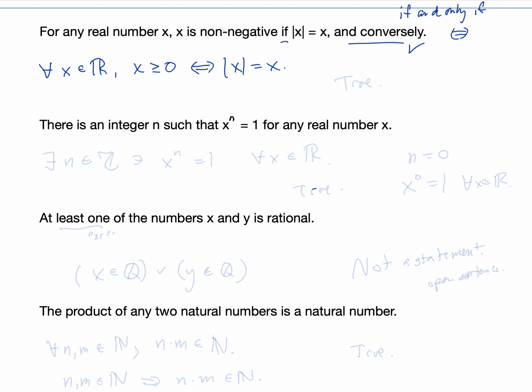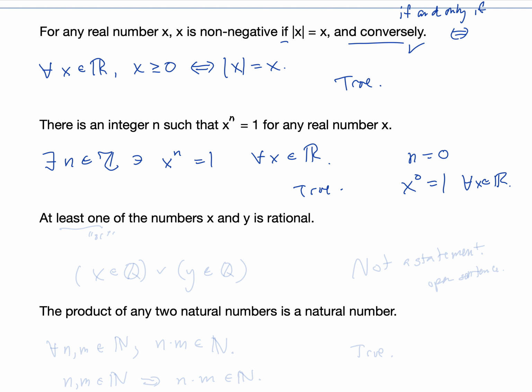Next, there is an integer n such that x to the n is equal to 1 for any real number x. There exists an n in the integers such that x to the n equals 1 for all x in the real numbers. Is that true? Yes, n equals 0 makes that work. X to the 0 is equal to 1 for all x in the real numbers. So this is true. The statement above was true as well. The absolute value of a number is equal to itself if and only if that number is non-negative.